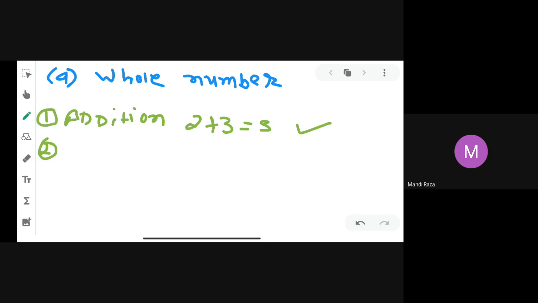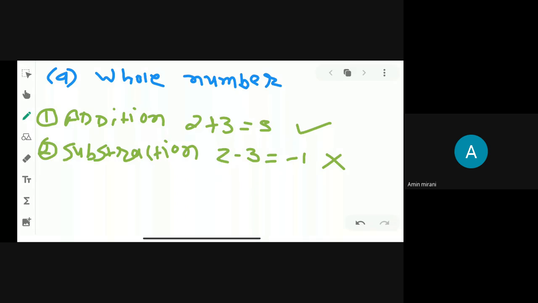Okay, now you can see the second operation, subtraction. In subtraction, I am taking again the same example, 2 minus 3. What is the answer? It's minus 1, right? So you can see 2 and 3 are whole numbers, but the final answer is minus 1, and minus 1 is not a whole number. So we can say that whole numbers are not closed under subtraction. Clear, all of you?